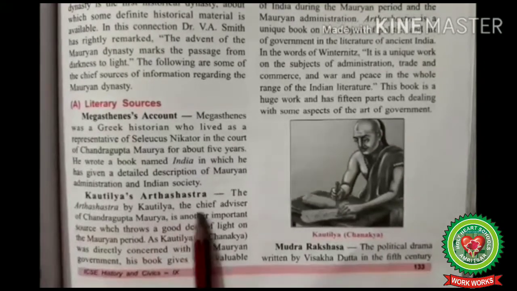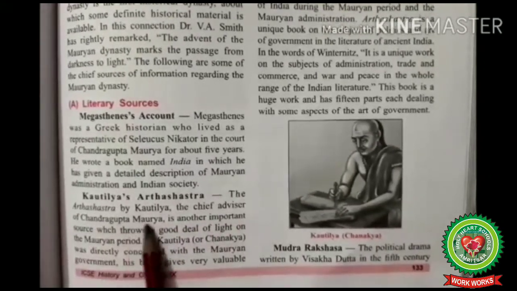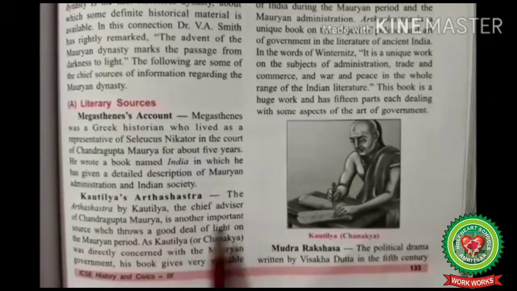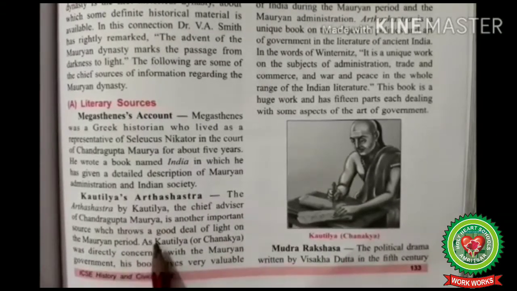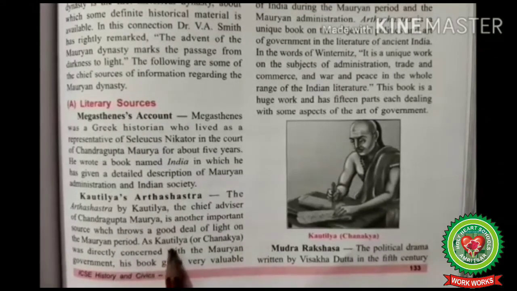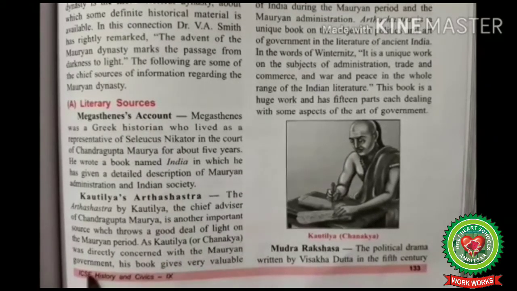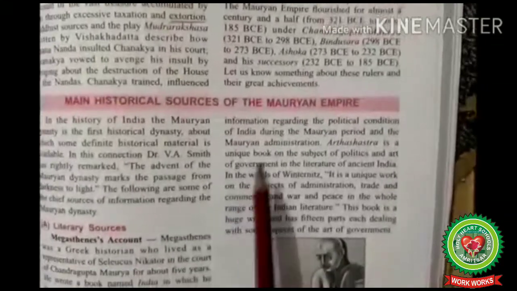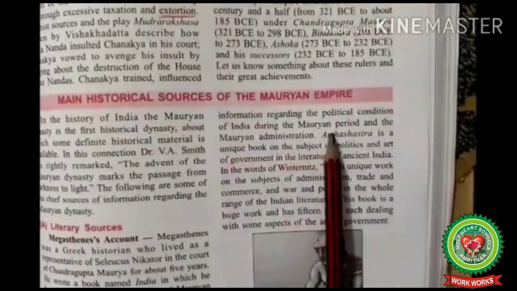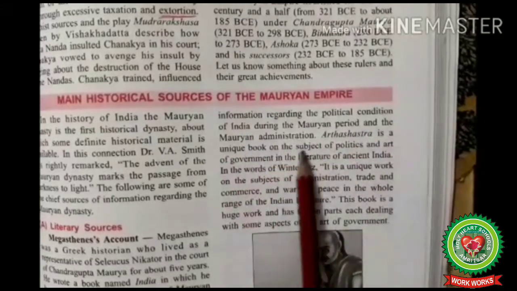Kautilya's Arthashastra. The Arthashastra by Kautilya, the chief advisor of Chandragupta Maurya, is another important source which throws a good deal of light on the Mauryan period. As Kautilya or Chanakya was directly concerned with the Mauryan government, his book gives us valuable information regarding the political condition of India during the Mauryan period and the Mauryan administration.